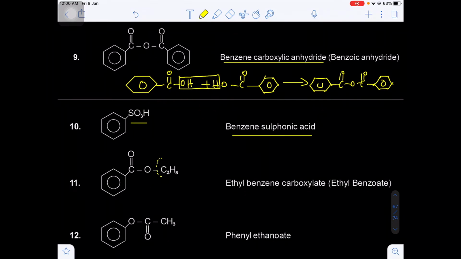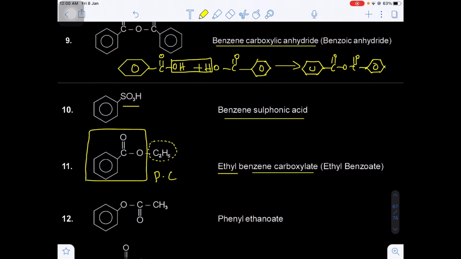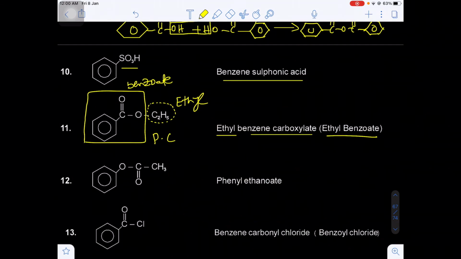In case of ester, first of all we have to write the name of the alkyl part of the alcohol. This is the ethyl. Now this is the parent chain. This parent chain is a benzene carboxylate, and the common name will be the ethyl. This group will be ethyl. This will be the benzoate. Okay. Ethyl benzoate.